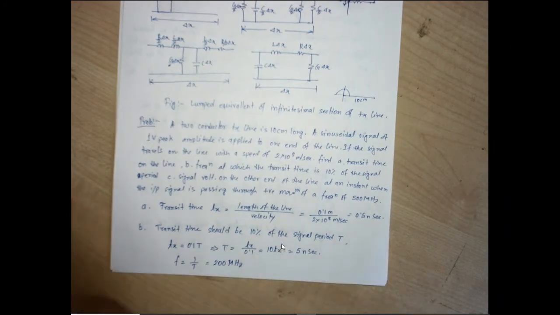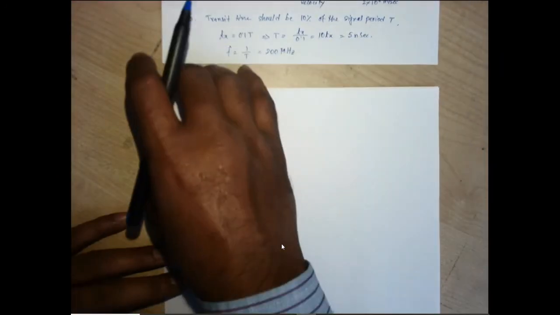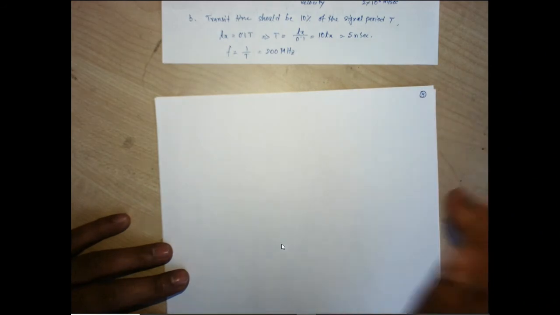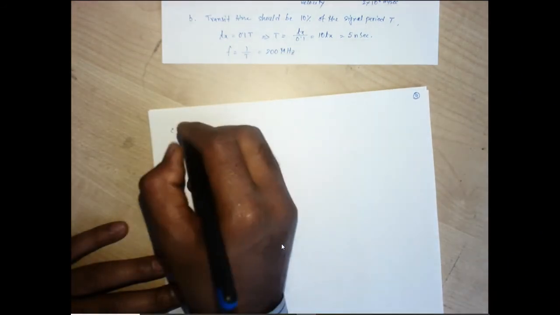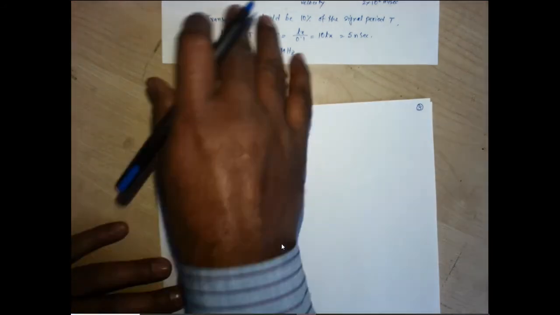Next, the third point: the signal voltage on the other end of the line at an instant when the input signal is passing through the positive maximum. So let us consider the signal given at the input.